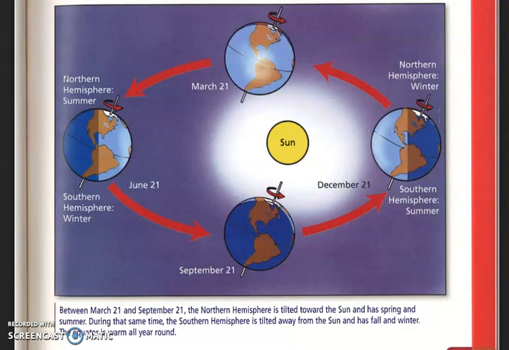So if we look at this picture, we can see that especially here in June, our northern hemisphere is tilted the closest to the sun, so it's going to be the warmest, whereas our southern hemisphere has a tilt away from the sun, so it's going to be cooler there. It's going to be winter for them.